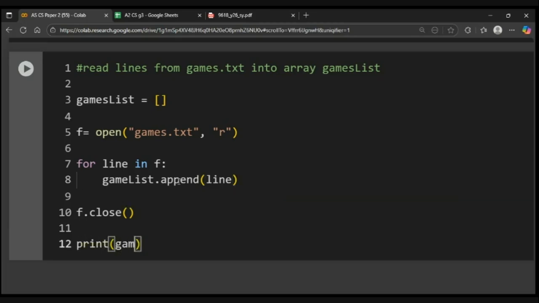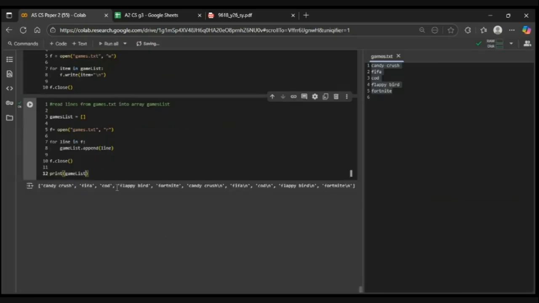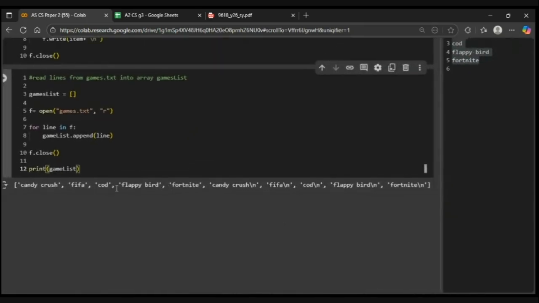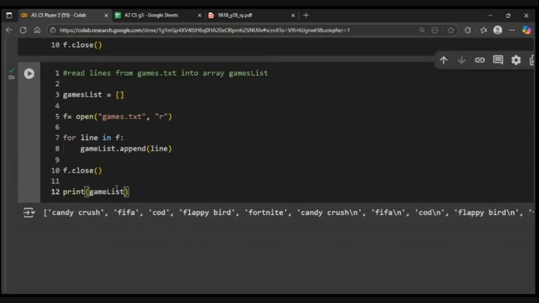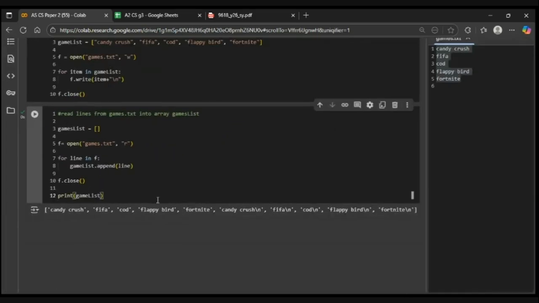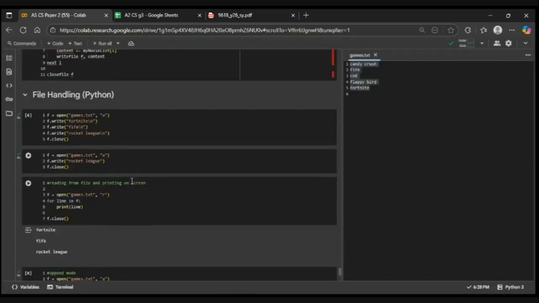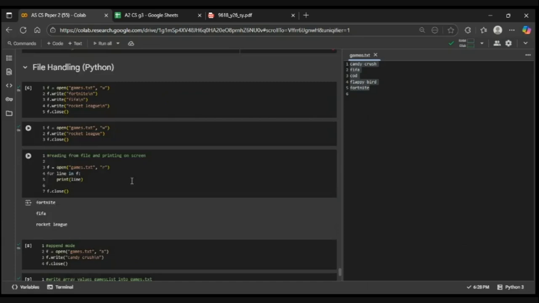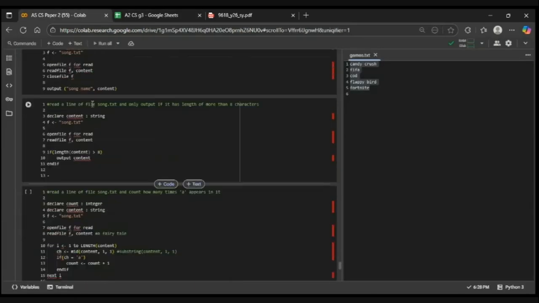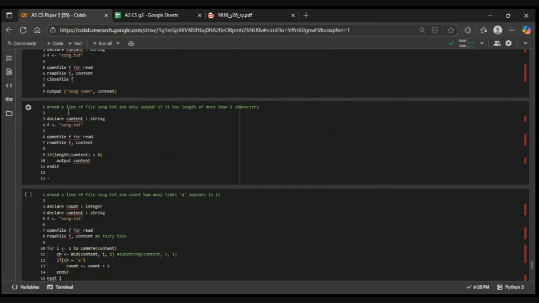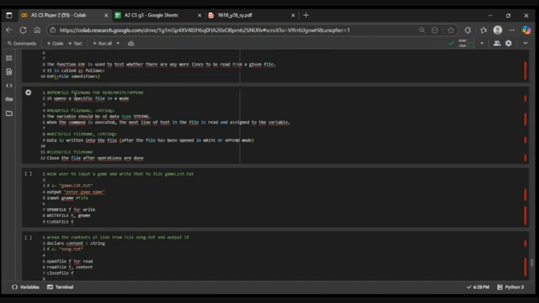And then if I print the game list next, if I run it now, so look at this. ये आपके पास जो सारी values हैं, you can actually read them and put them into a list. So इस तरह से this is more or less all file handling. So array से file में लिखना, file से array में लिखना, and then pretty much it. Okay, just wanted to show you how it all works in real life.